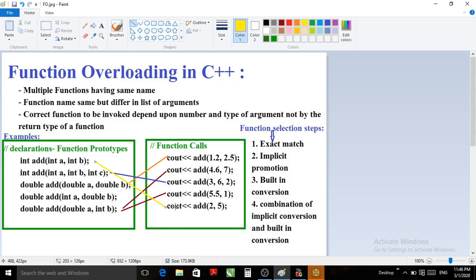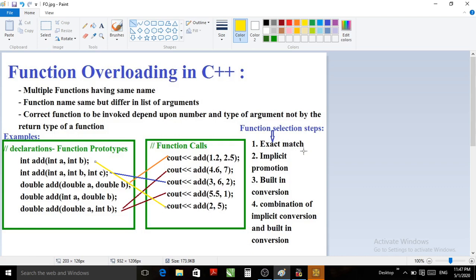And also remember that whatever the function call is given, selection of the related function from the overloads will never depend upon function type, that is function return type. So as we have just seen in these examples, here just arguments are compared, no problem about the return type. Whatever the return type will be there, it is checking only for the number and the types of arguments, that's it. Okay, so first it will try for exact match.